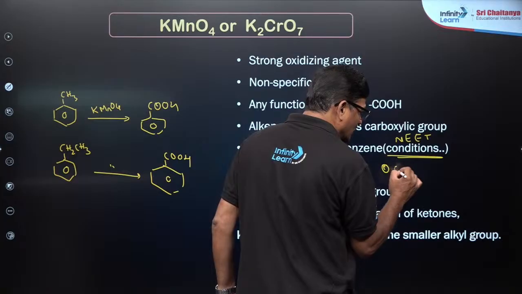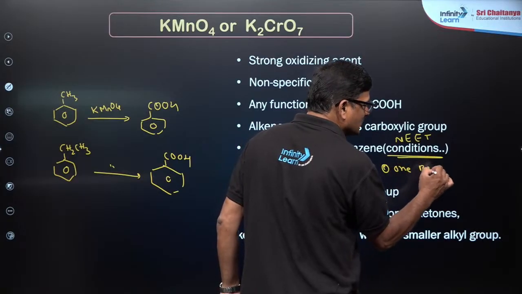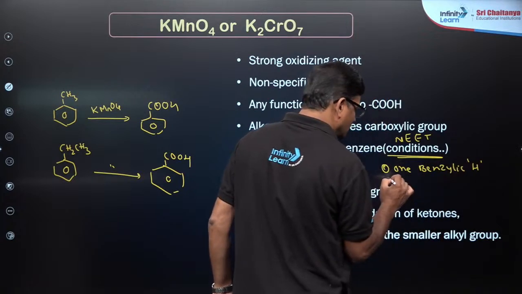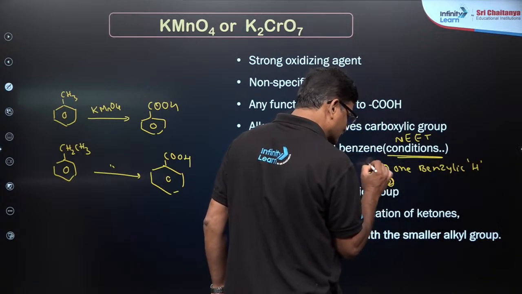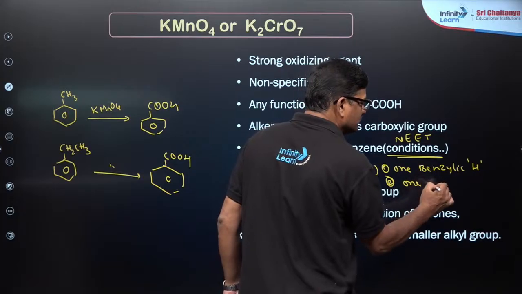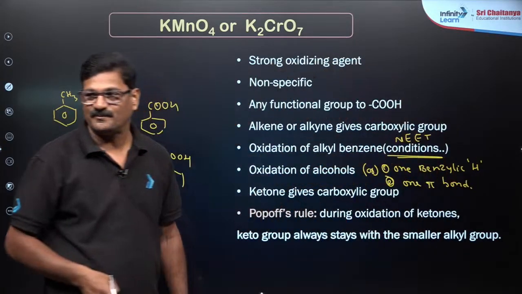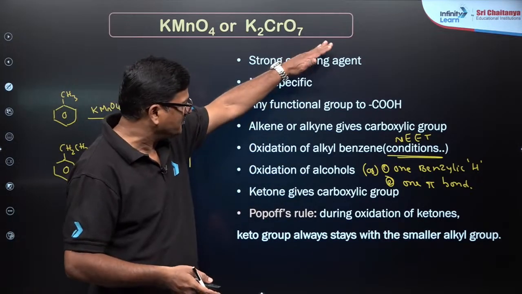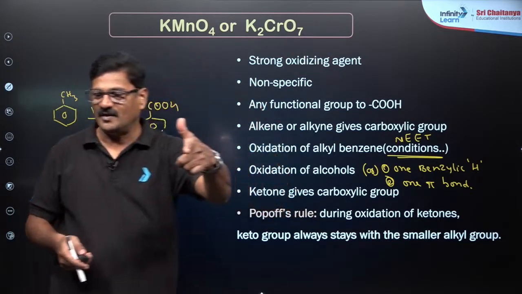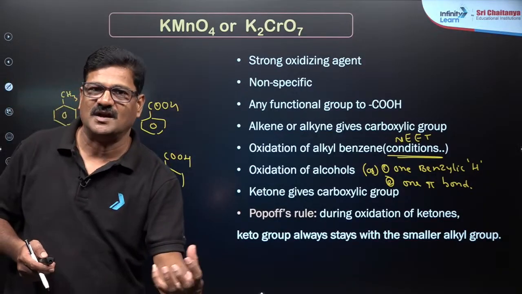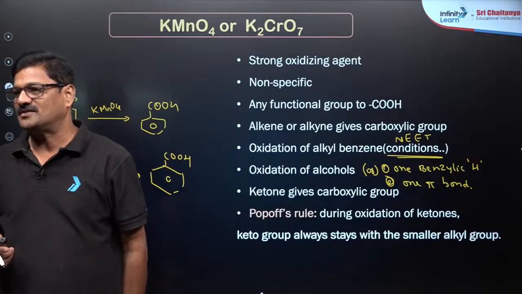At least one benzylic hydrogen, or one pi bond on the benzylic carbon. So these are the two conditions. If you keep these pointers in mind, the game is yours and you can do your best in the NEET examination.